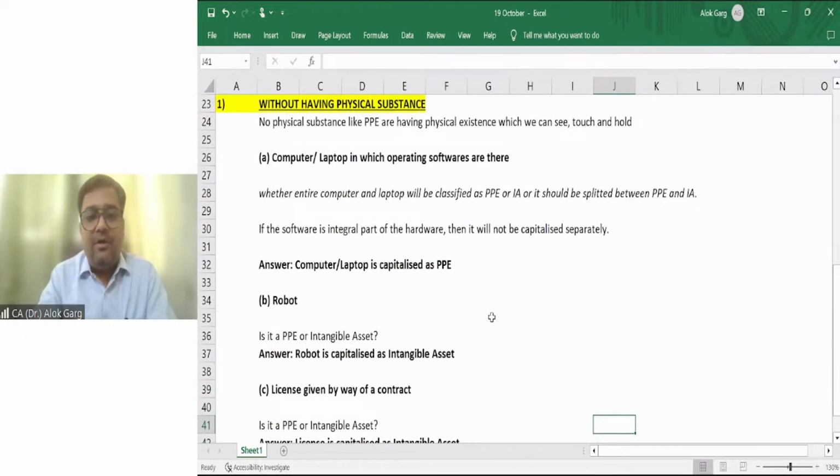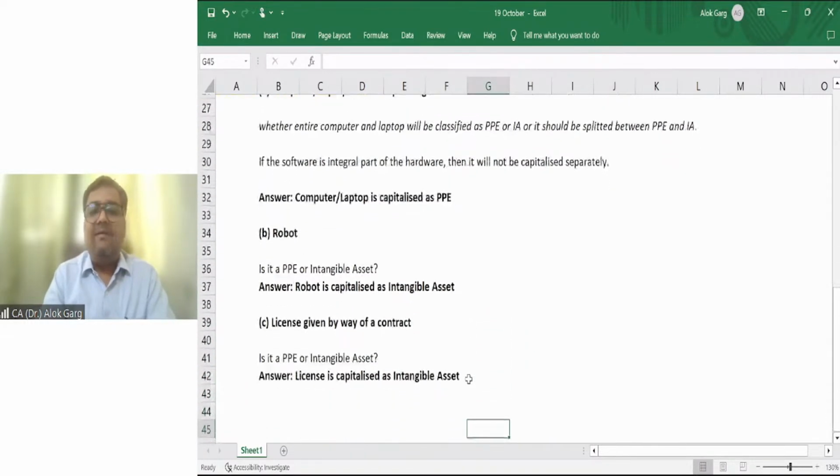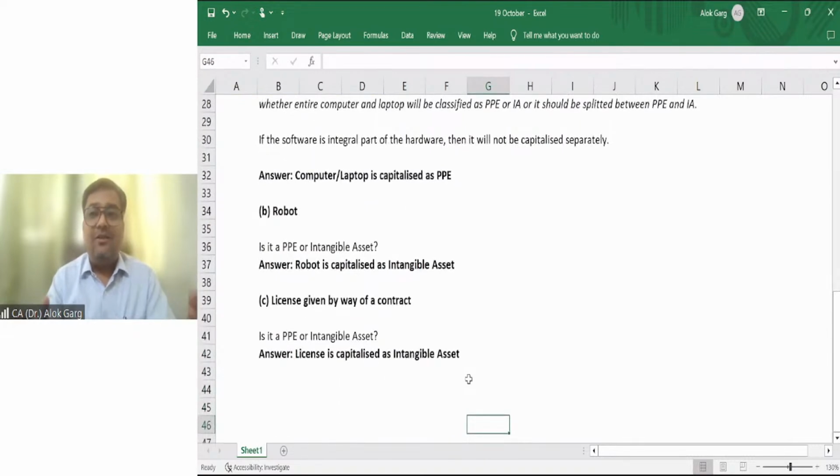Robot, is it PPE or intangible asset? A robot is capitalized as an intangible asset, right? In the robot, the knowledge is important. That program, the artificial intelligence, is the significant part. Next, a license given by way of a contract. Is it PPE or intangible asset? A license is capitalized as an intangible asset. So this, without physical substance, we have discussed.